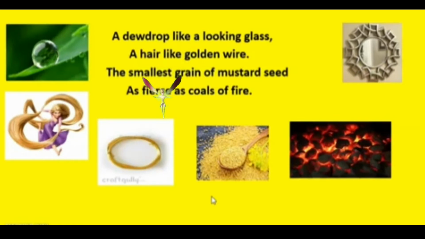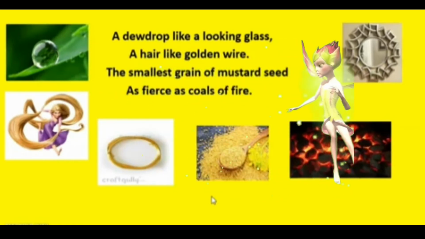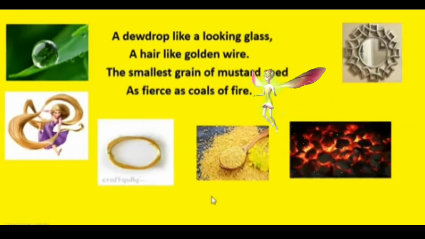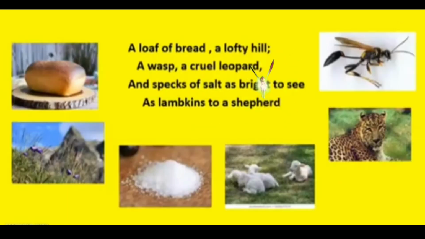For you and for me, a mustard seed is very, very tiny. We do not bother about it. But for a fly, this mustard seed looks just like coals of fire, which are very, very dangerous, which could burn you. Clear?